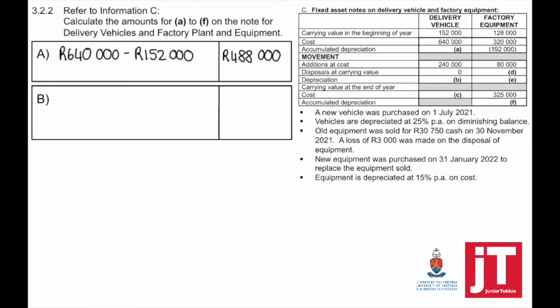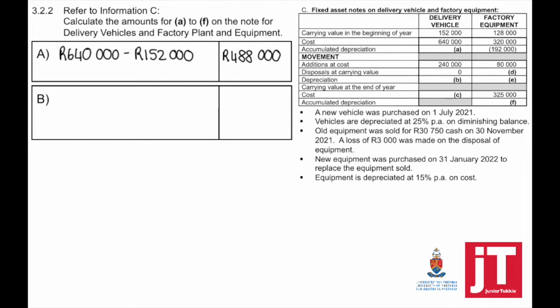For number B, to calculate the total depreciation, depreciation must always be calculated on the old, the new, plus that which we have sold. So if we look at the additional information, a new vehicle was purchased on the 1st of July 2021. The cost was 240,000. Vehicles are depreciated at 25% per annum on diminishing balance method.